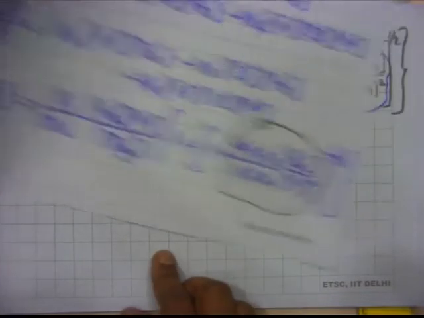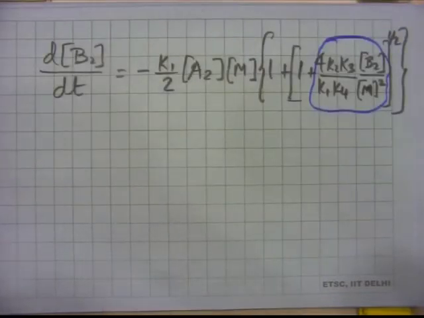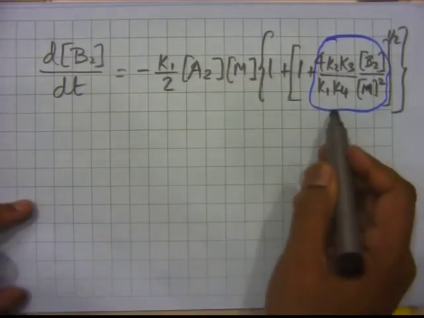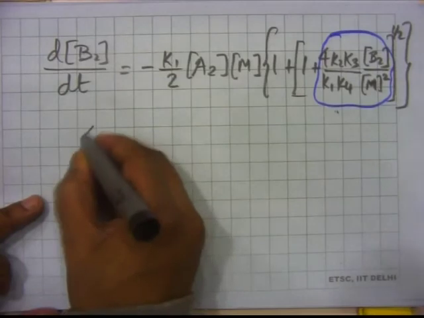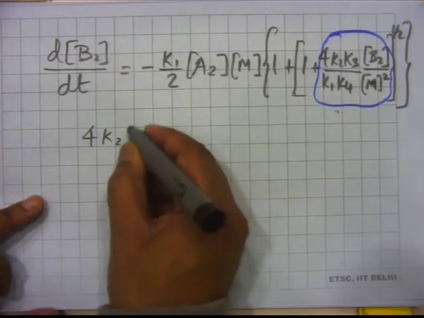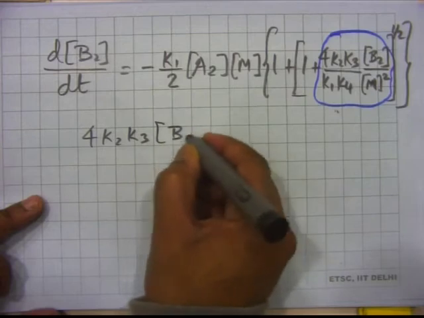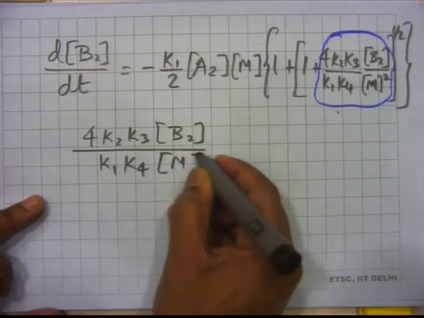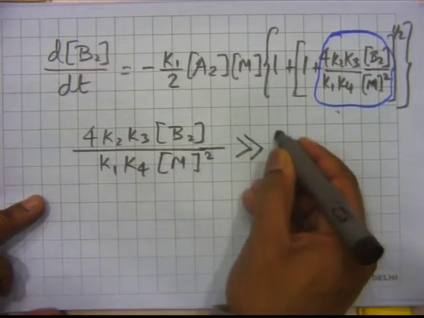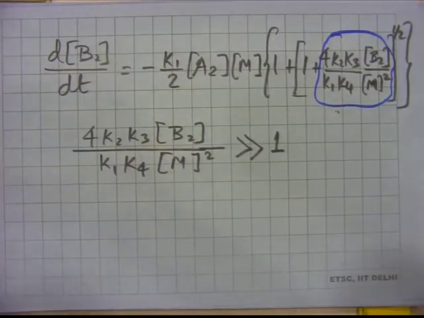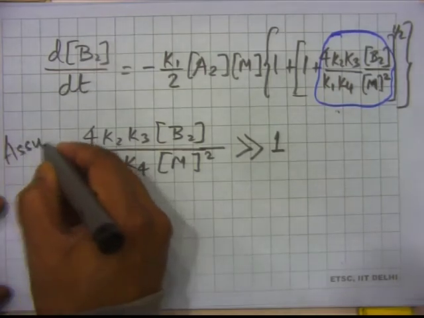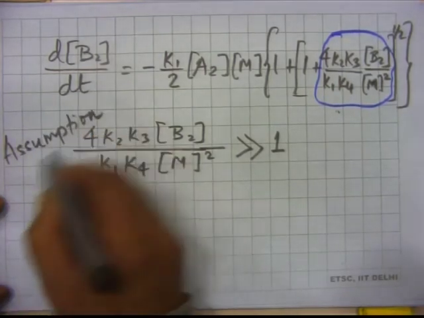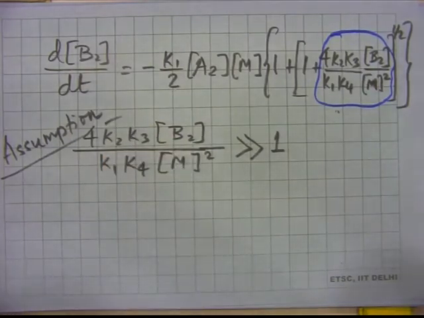So, there is an assumption that we can make regarding this term in the circle, that 4 K2 K3 B2 term is much greater than 1. This is an assumption, but does it sound okay?